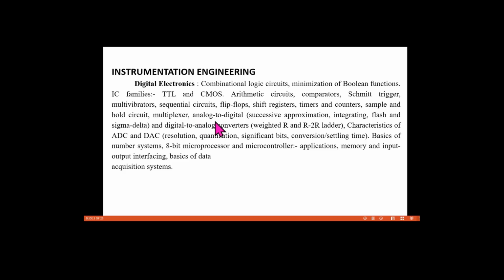digital. That is, analog to digital consists of successive approximation, integrating, flash and sigma delta, and digital to analog converters, weighted R and R to R ladder, characteristics of ADC and DAC. The characteristics of ADC and DAC consist of resolution, quantization, significant bits, conversion and settling time. Basics of number systems are included, and also microprocessor and microcontroller.